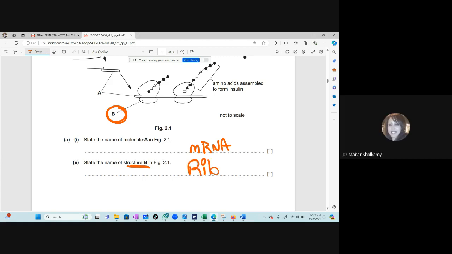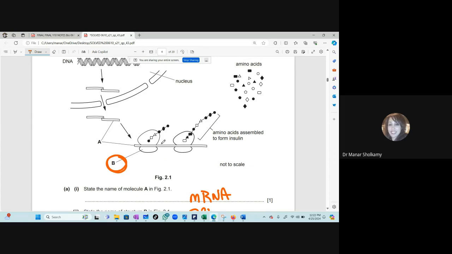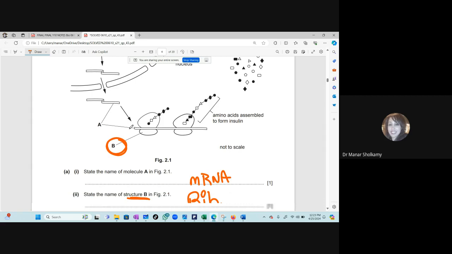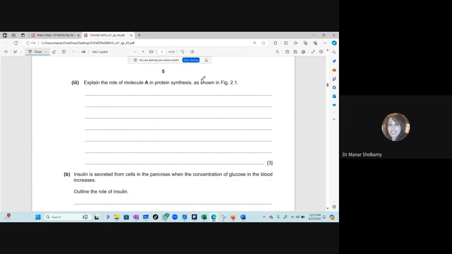If anyone disagrees with me, tell me. This is which process? Messenger RNA, and it will go to a ribosome. This is the process of what? Who will remind me? Yes, this is protein synthesis. Okay, explain the role of the molecule A in protein synthesis. 3 marks. We said that A is the messenger RNA. So what does the messenger RNA do? What is its function? It copies parts of the gene and it determines the type of protein.